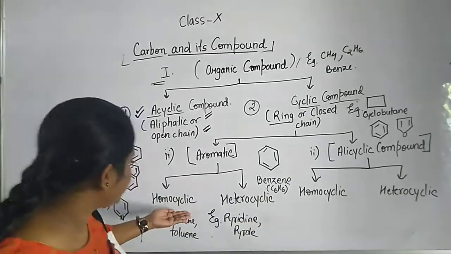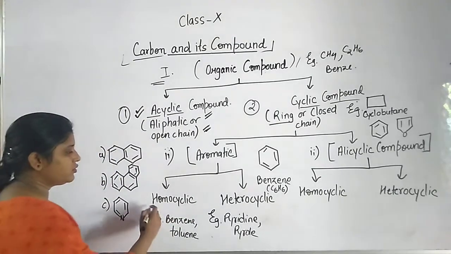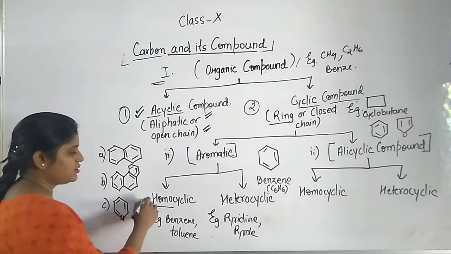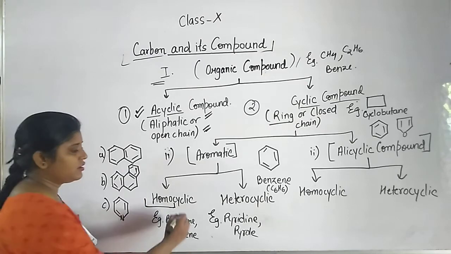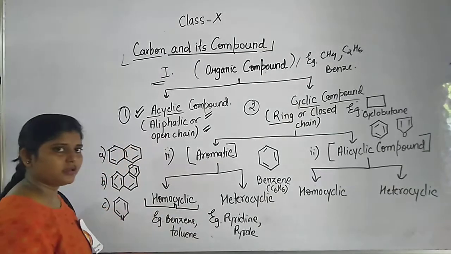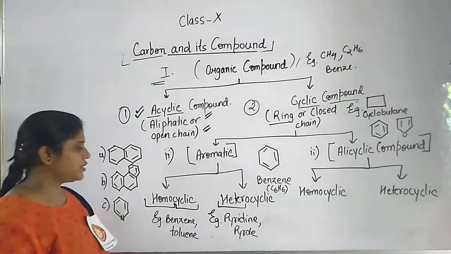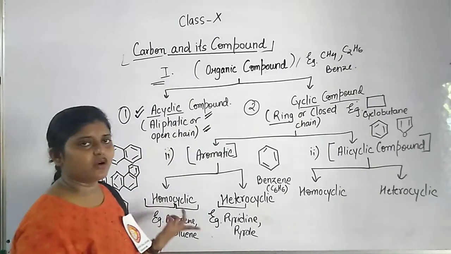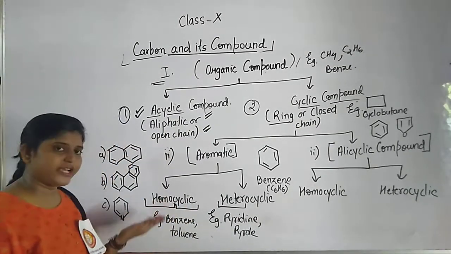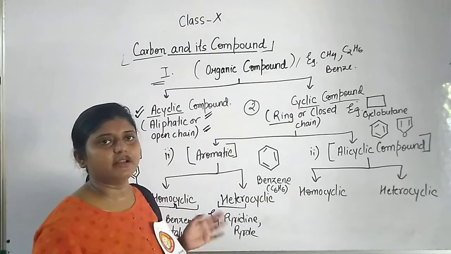Just pay attention here. Homo, you know the word homo very well, similar. Homocyclic, and here it is hetero, that is different. So here the similarity is that the chain will be of carbon atoms only.